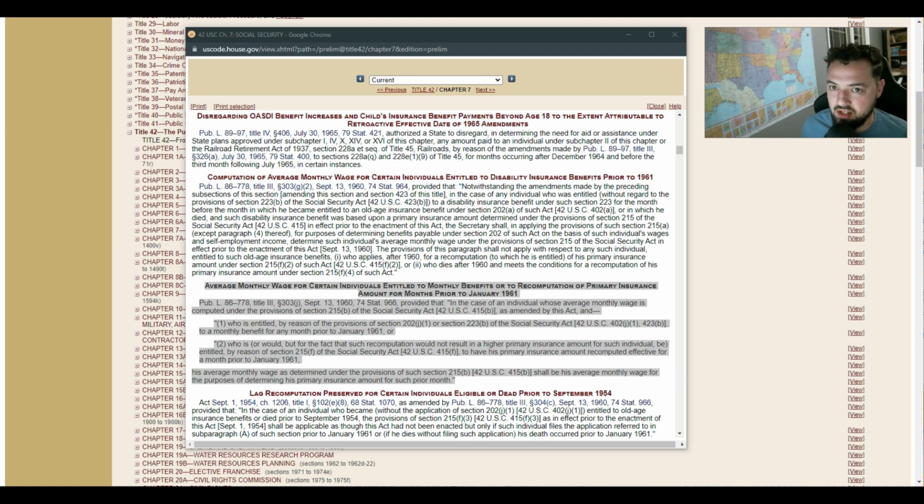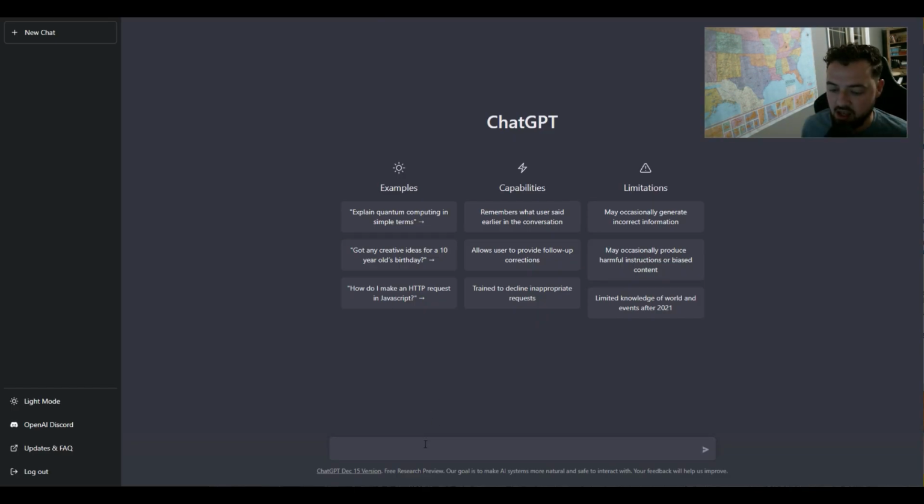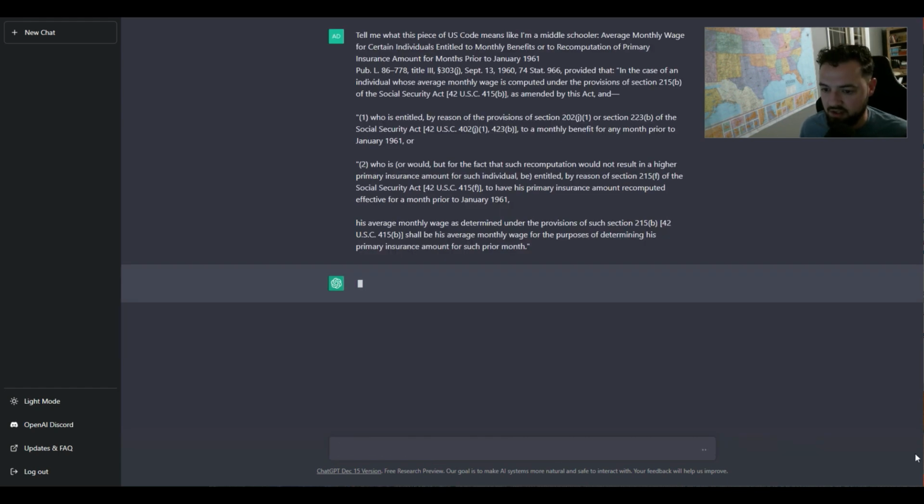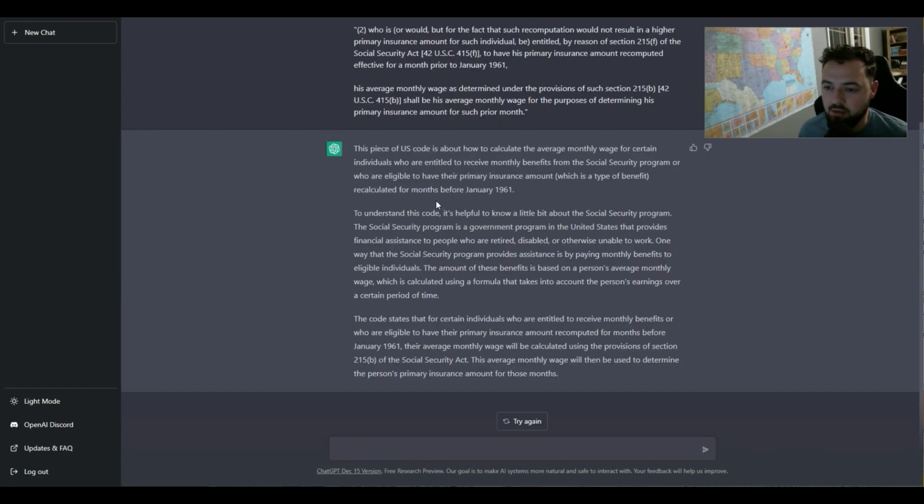I'm going to feed it into the chat. We're going to see if it can tell me what this means. I'm going to say, tell me what this piece of US code means. Like I'm a middle schooler. All right, let's see what it comes up with. Okay, so it came back with a pretty simple explanation of what this piece of code means. So I'm going to go find something else.